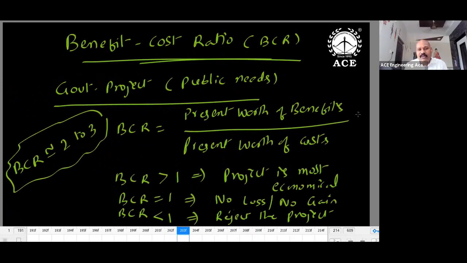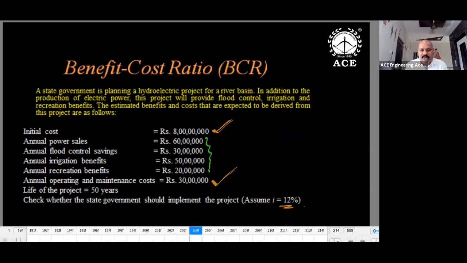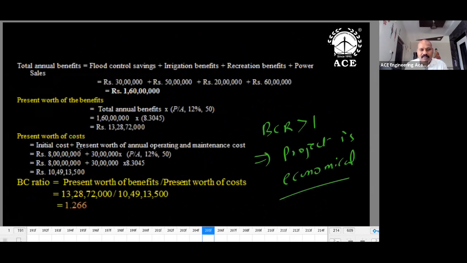And the next one, benefit cost ratio: present worth of benefits over present worth of cost. BCR greater than 1 means economical, equal to 1 means no loss, no gain, and less than 1 means reject the project. I've given one example with i equal to 12%, initial investment, expenditure, and revenue. The ratio of present worth of benefits to present worth of cost is 1.266. So the project is economical. With this I can conclude.